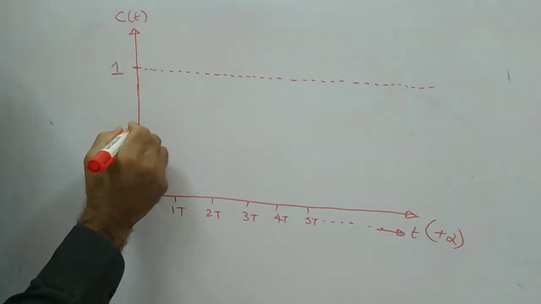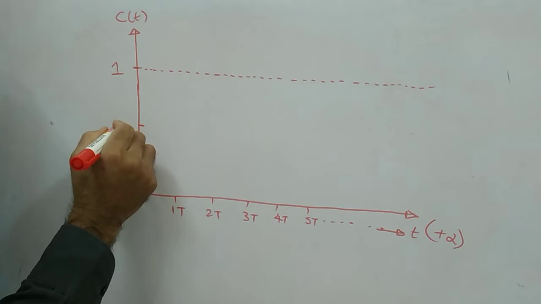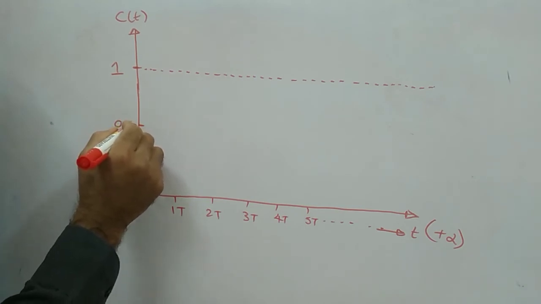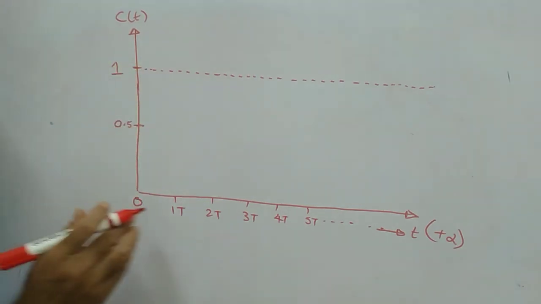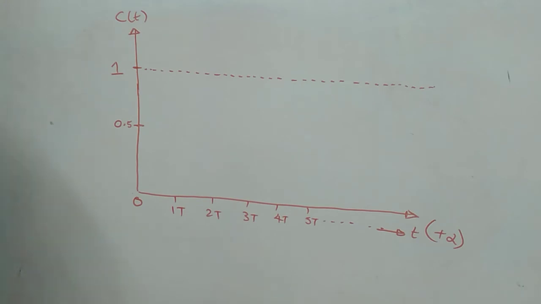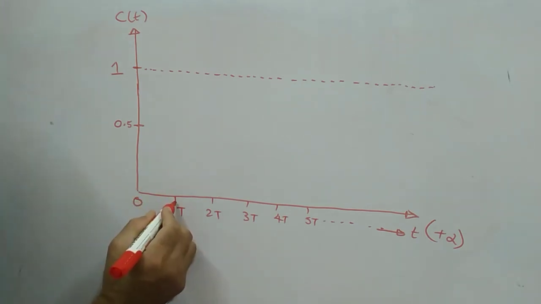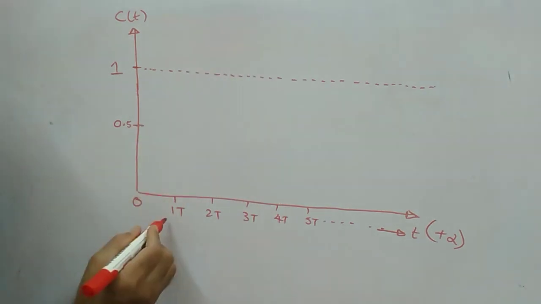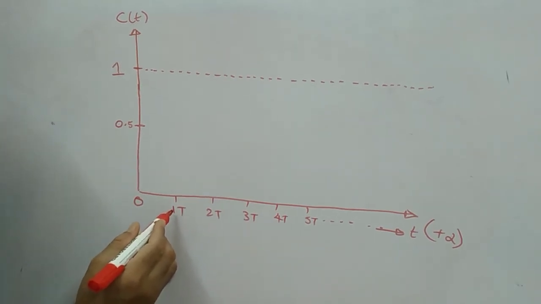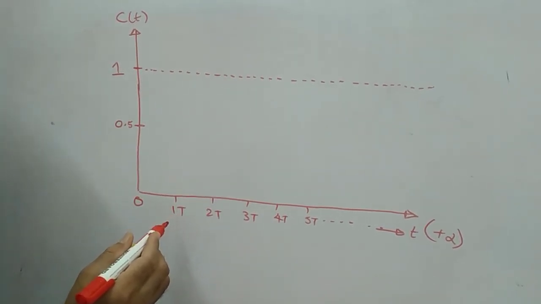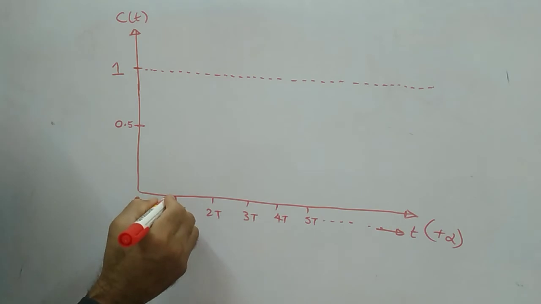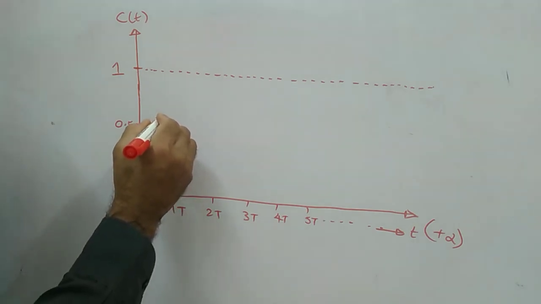Then the 50% of that, 0.5, maybe here in between basically. Now for 1t, what is that? If you substitute t value as 1t in that expression, it is somewhere 0.632. 0.632 is nothing but somewhere above 0.5, maybe here.